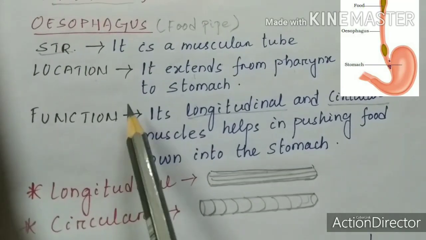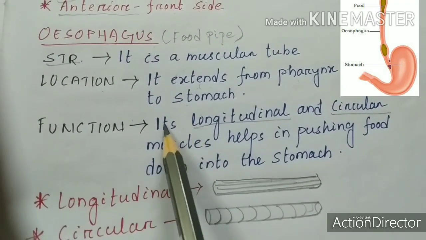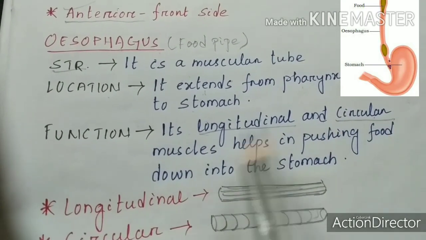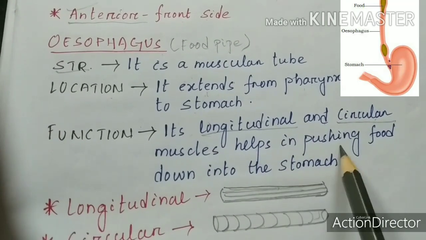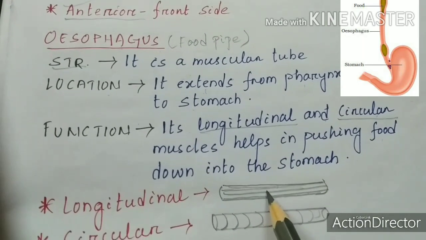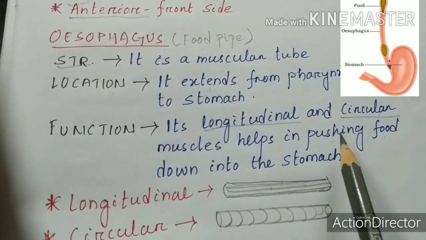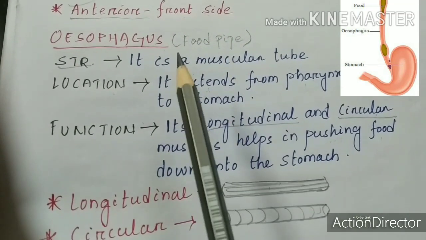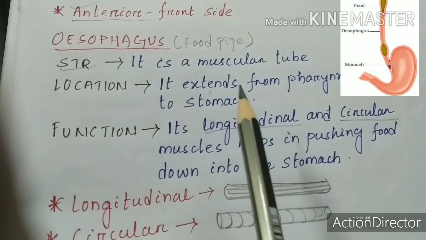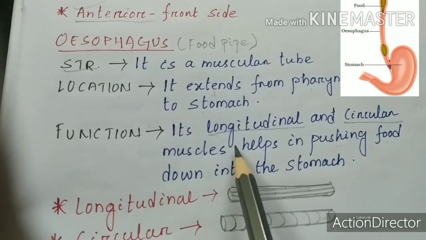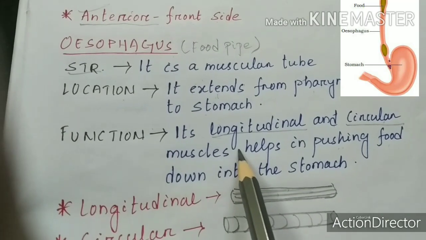So here in function we can say longitudinal and circular muscles help in pushing food. It has both longitudinal and circular muscles which help in pushing food. Which food? Which we have taken in the oral cavity. What is the work of the mouth?